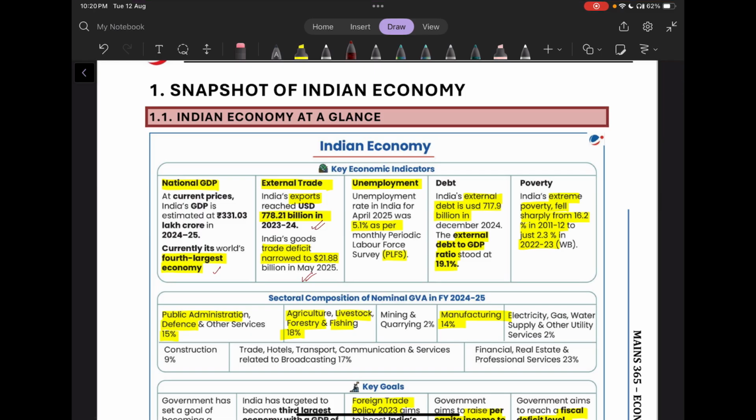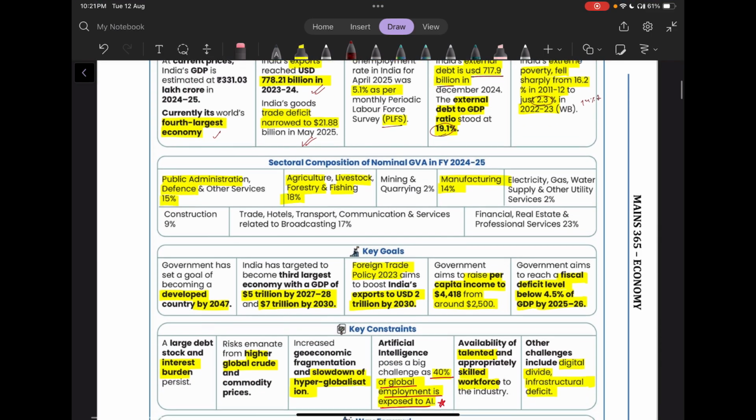Then unemployment was 5.1% as per the periodic labor force survey. Then the debt. So India's external debt is $717.9 billion, and our external debt to GDP ratio is around 19.1%. Poverty in India fell sharply from 16.2% in 2011-12 to 2.3%. So it's around 14% decrease according to the World Bank.